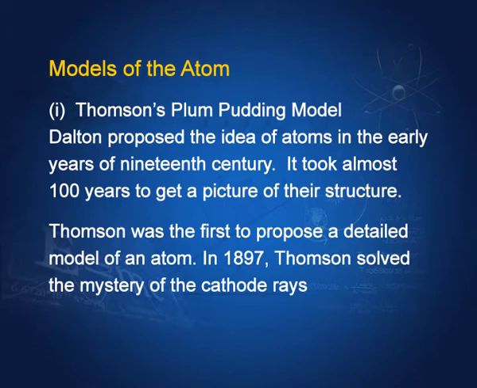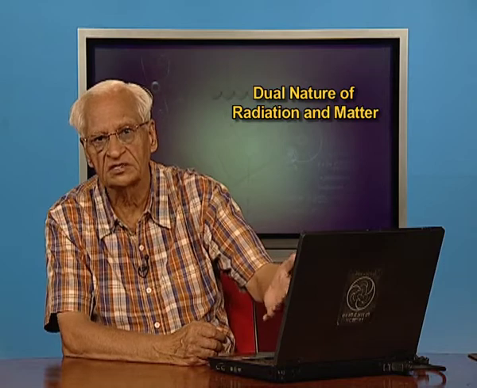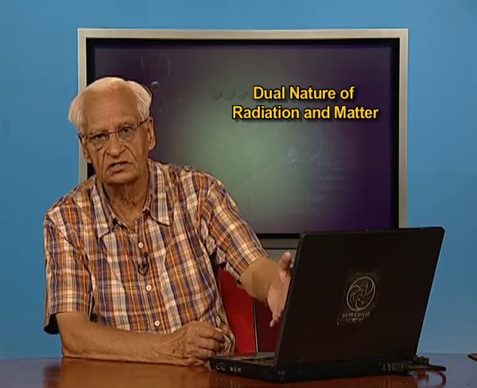It took almost 100 years to have models of atoms, and the first was Thomson's model. Thomson was studying the cathode rays, and he showed that they were actually streams of electrons, negatively charged particles, now called electrons.